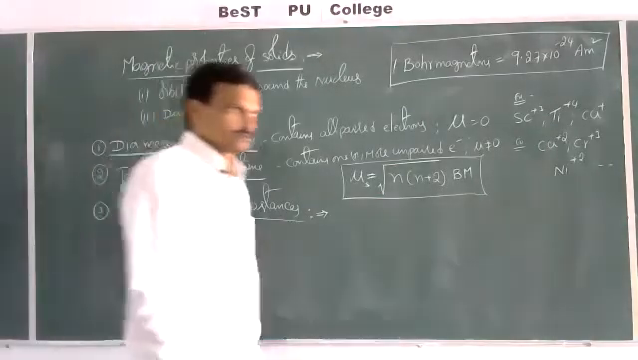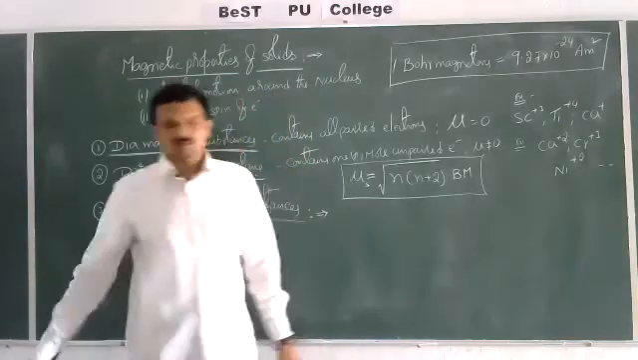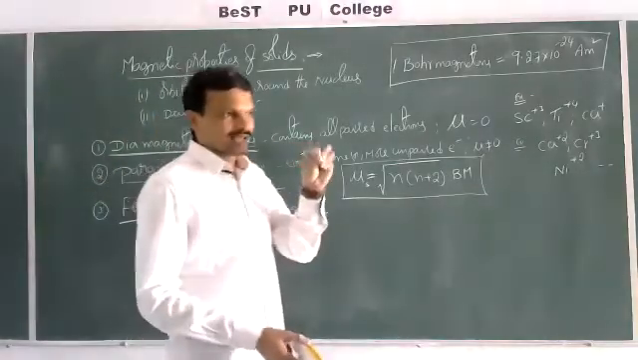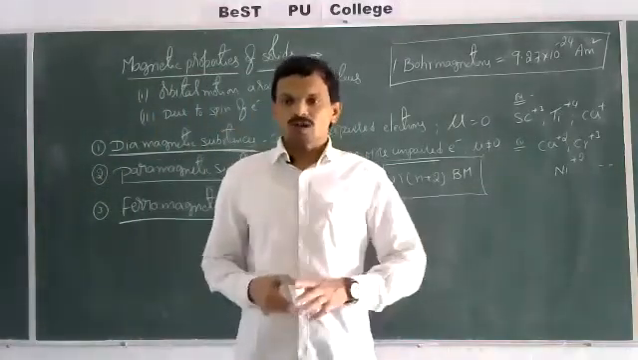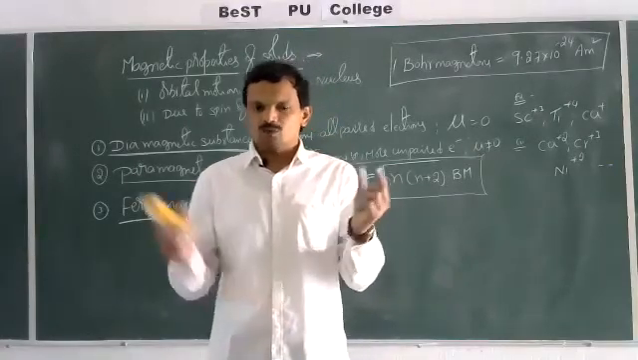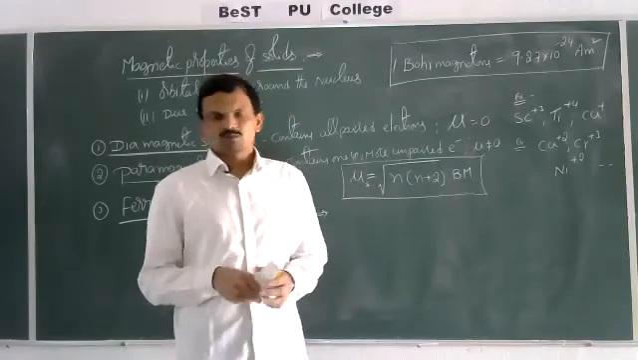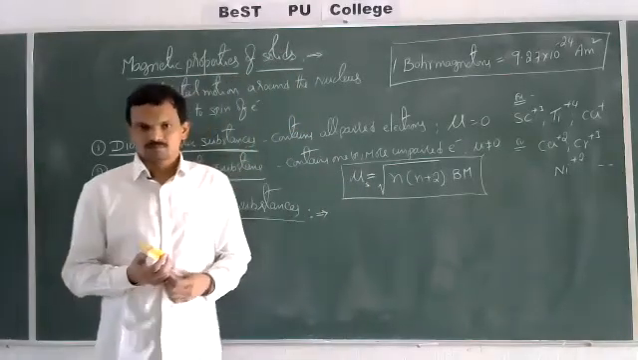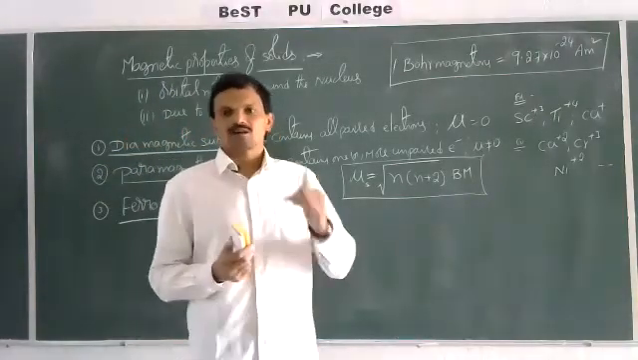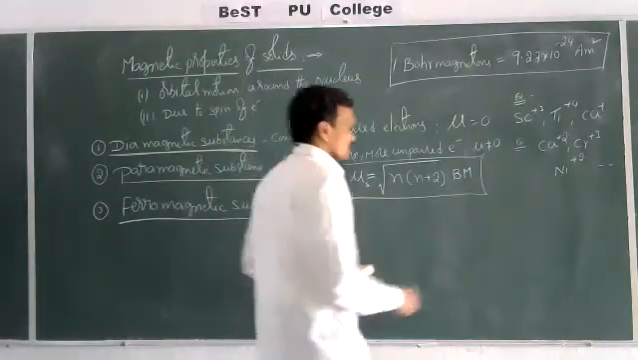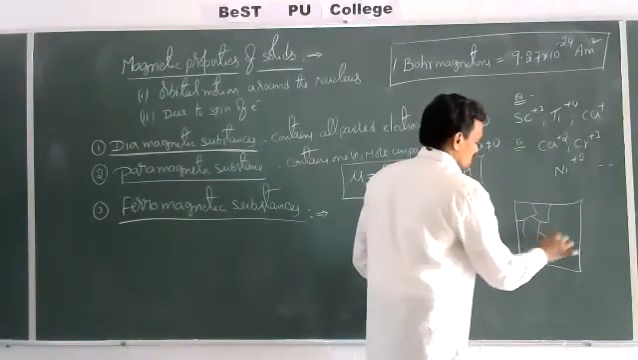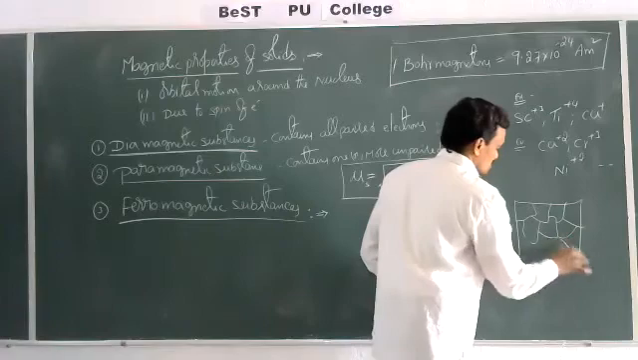Ferromagnetic substances. So what are ferromagnetic substances? These are the substances in which the magnetic domains are aligned in the same direction. What are magnetic domains? Magnetic domains are nothing but a group of metal atoms which possess some net magnetic moment. The group of atoms or ions which possess some net magnetic moment is called a magnetic domain. So if you take a substance, in that substance some magnetic domains will be there. I am representing here a group of atoms, which is known as a magnetic domain.